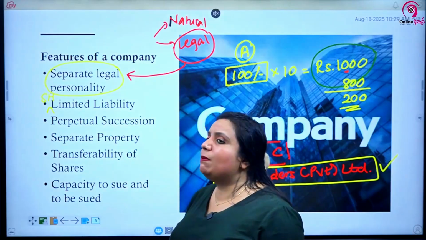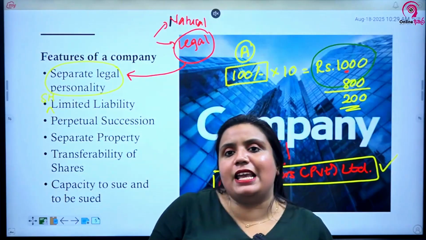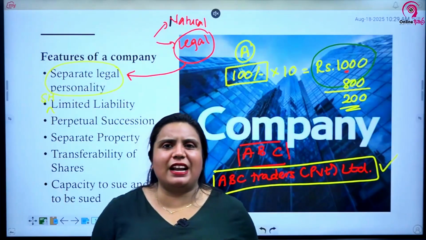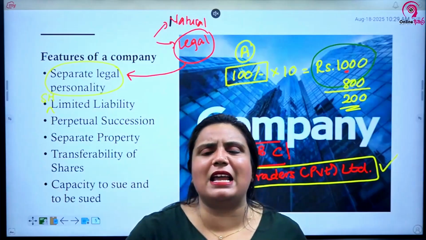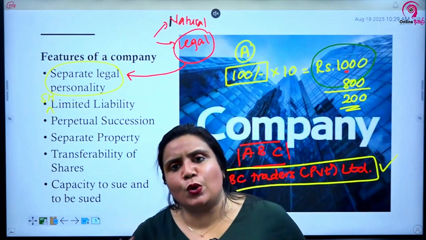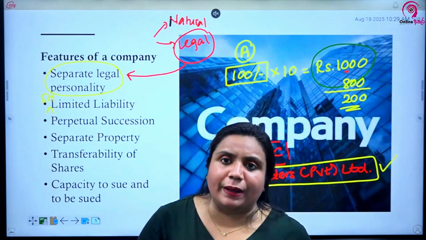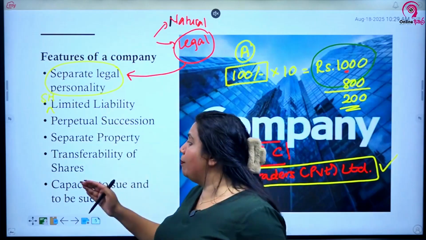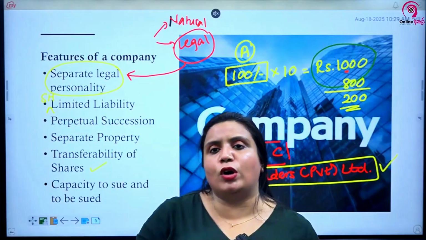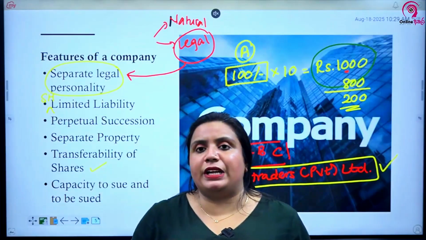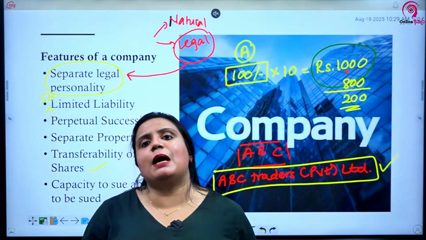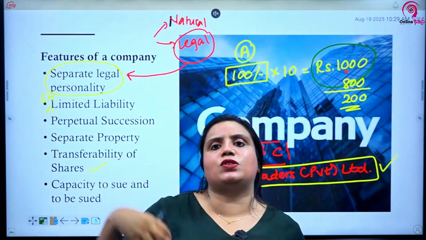Next one, transferability of shares in a company. Easily you can transfer the shares. That's why I told you earlier, when you take a sole proprietorship, usually when the owner collapses, the sole proprietorship also collapses together with the owner. But it's not so in a company. Why? There is a feature called transferability of shares. If one shareholder wants to walk out, or if a particular shareholder dies or anything happens, very easily shares will be transferred to someone else, or you can sell your shares to someone else.